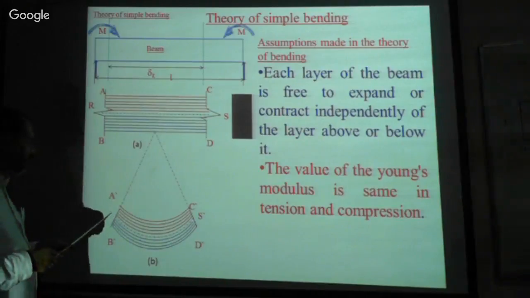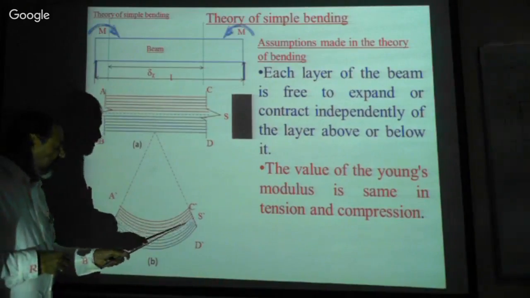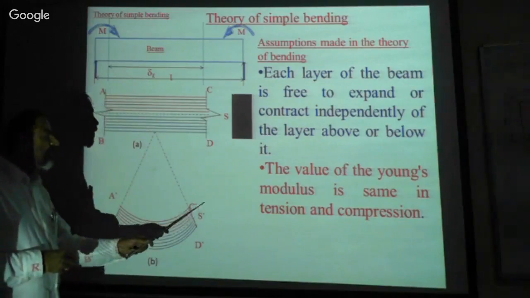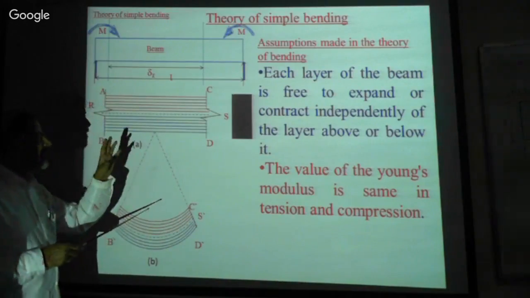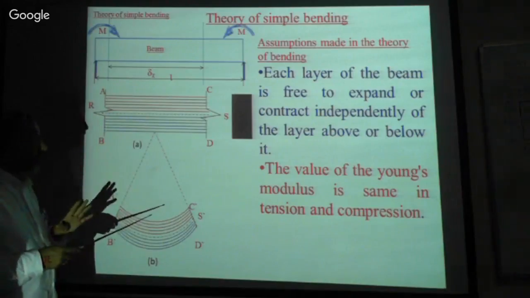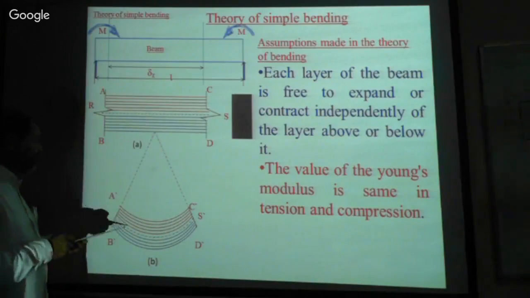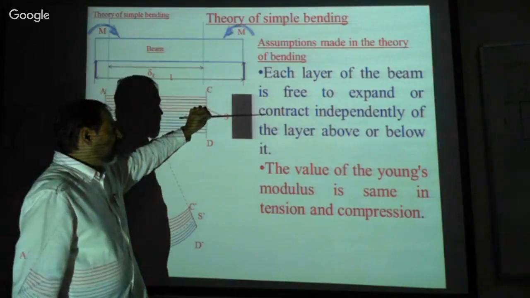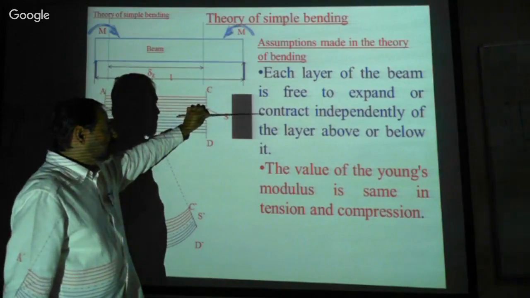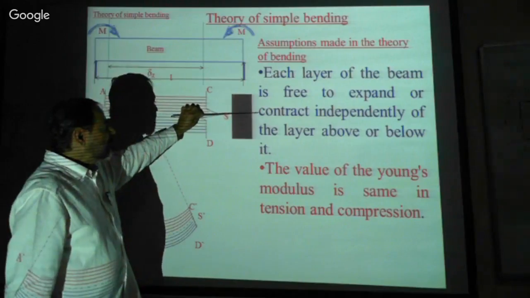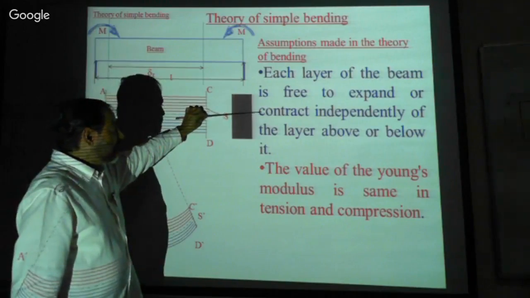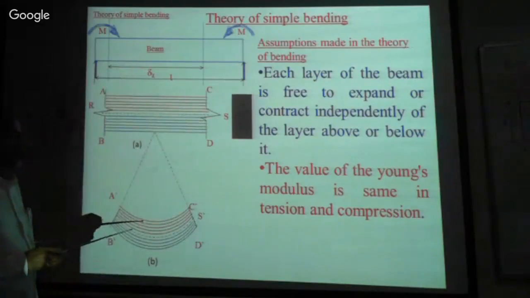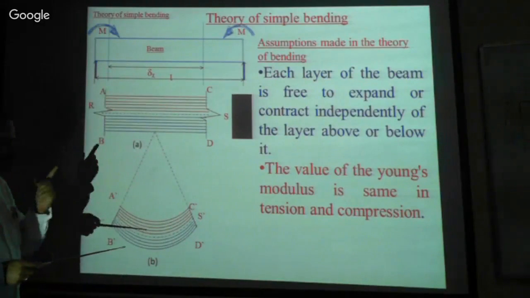This is called the zero stress axis, and we are calling this the neutral axis, isn't it? In this bending theory, that is the neutral axis. The neutral axis is nothing but half of the section. Here the stress is zero. That zero stress axis is called the neutral axis. We are calling this the neutral axis.